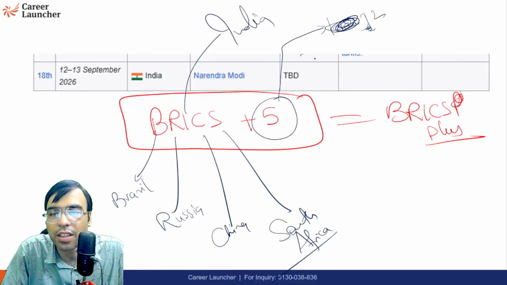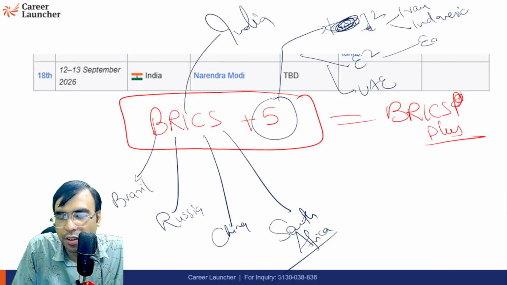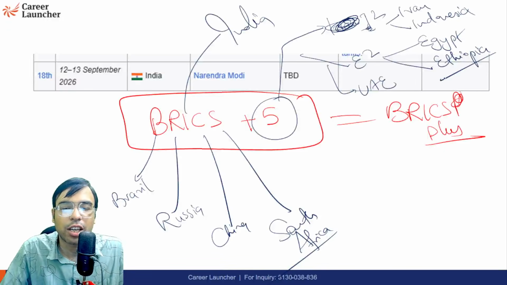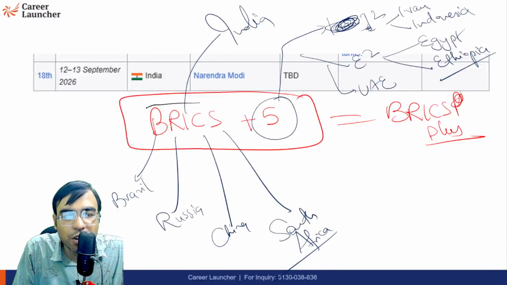I square, E square, UAE. I square means Iran, Indonesia, and E square means Egypt, Ethiopia. Please remember it because they can be asked in the exam, like: which of the following is not a member of BRICS? So these 4 were called BRIC.